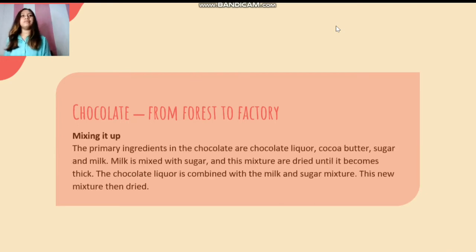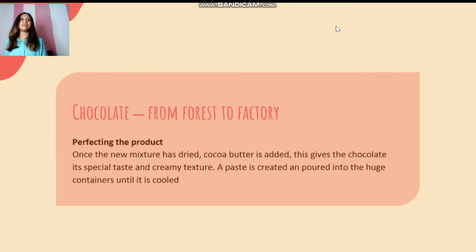Mixing it up. The primary ingredients in chocolate are chocolate liquor, cocoa butter, sugar, and milk. Milk is mixed with sugar and the mixture is dried until it becomes thick. The chocolate liquor is combined with the milk and sugar mixture. This new mixture is then dried.